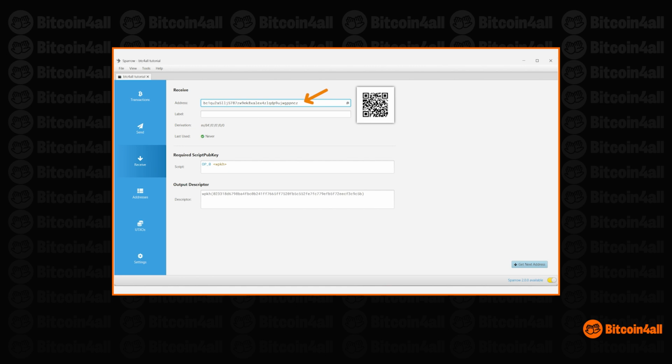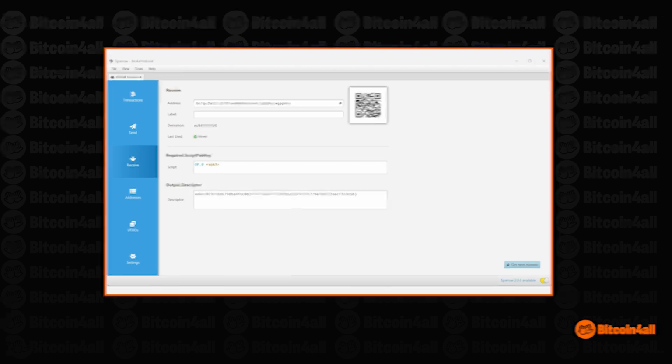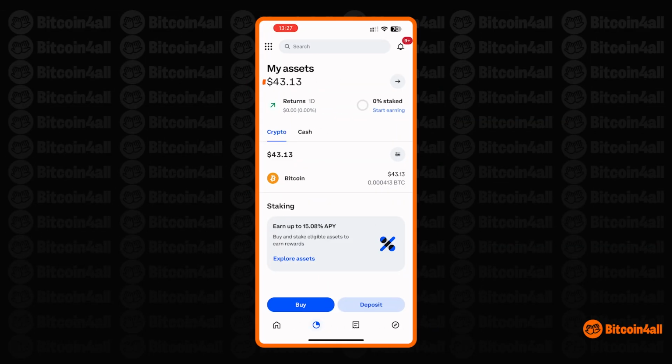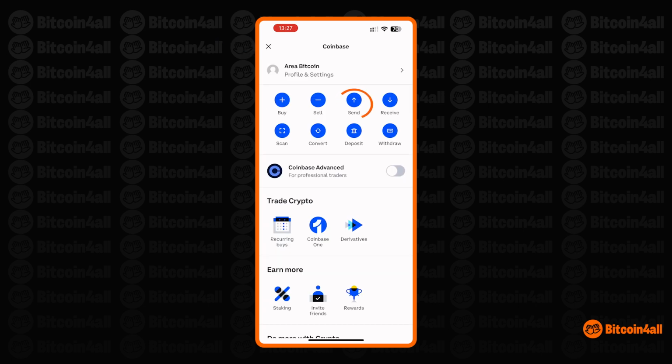To do so, I will withdraw Bitcoin from an exchange. I will use Coinbase as an example. The procedure is likely the same in other platforms. Well, here in Coinbase, I have $43 in Bitcoin. So I'm going to withdraw that amount from the exchange. To do this, I will click on the grid on the left corner of the screen. Now I will click on Send.